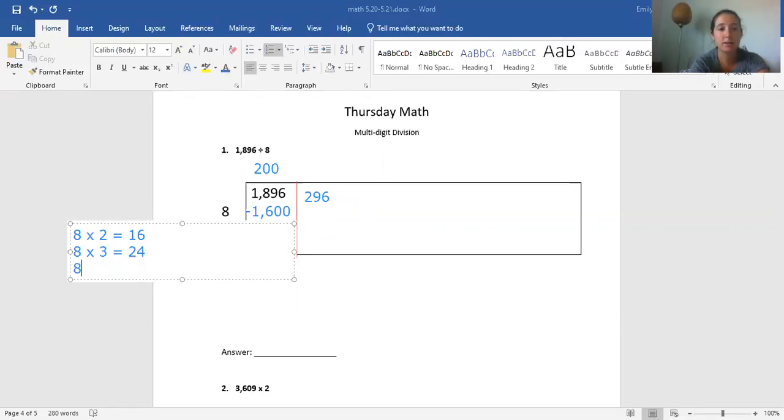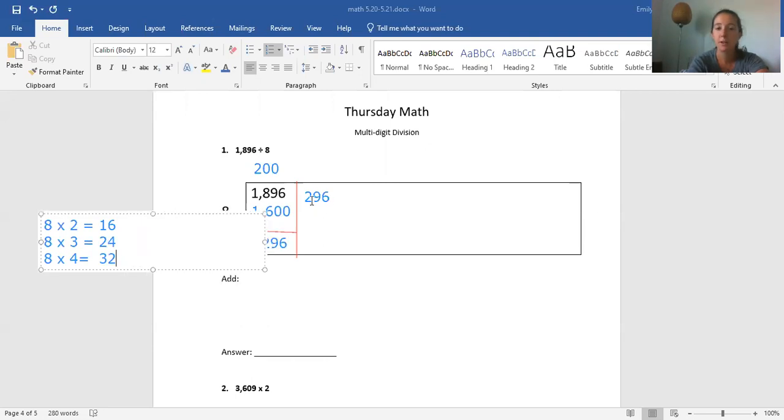Now let's do 8 times 4. What's 24 plus 8? It's 32. Okay, so 32 is more than 29. So I'm going to stop here. We might have to go back and add more, but in case we don't, I'm not going to waste our time. 8 times 4 is 32. That's bigger than 29, too big. So we have to do 8 times 3, but I know I'm going to want to add a 0 because I have another place there. 8 times 3 is 24. And then we're going to add that 0 to get 240.